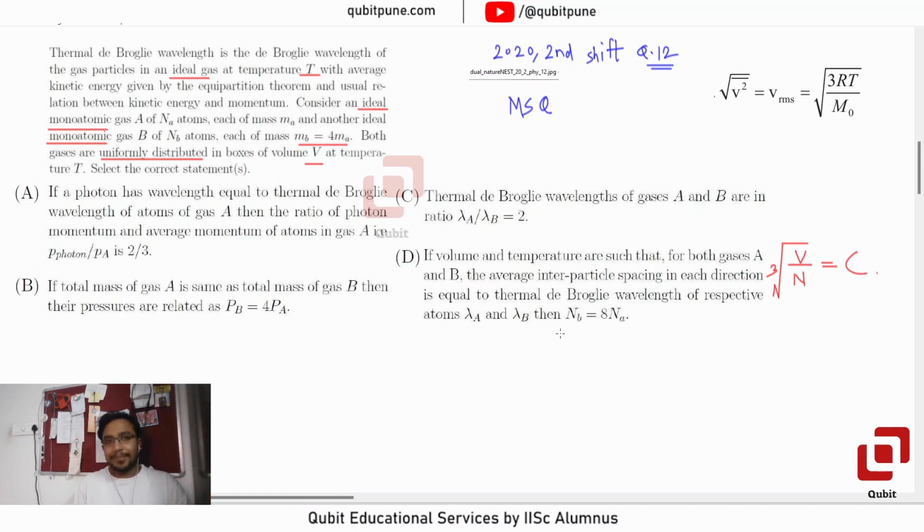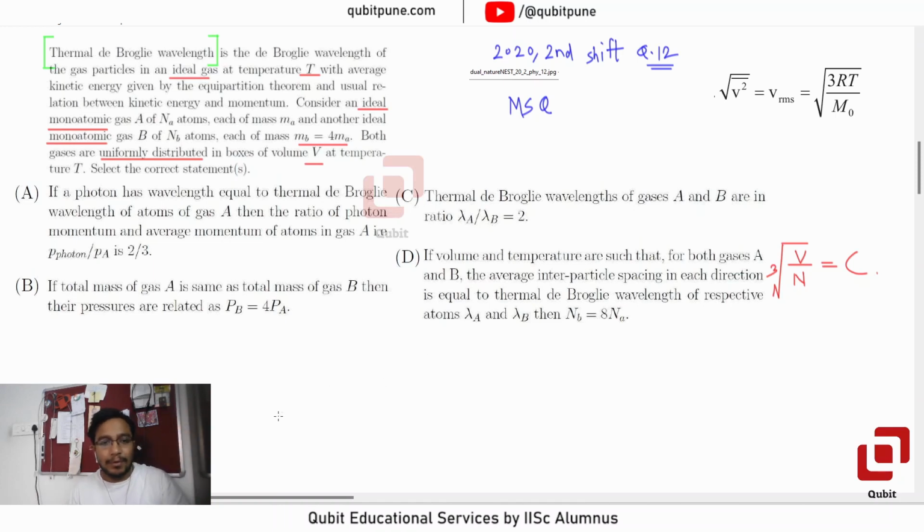Now look, in this question they have combined the dual nature concepts with kinetic theory of gases concepts, and they're using a term called thermal de Broglie wavelength. Now what is de Broglie wavelength?